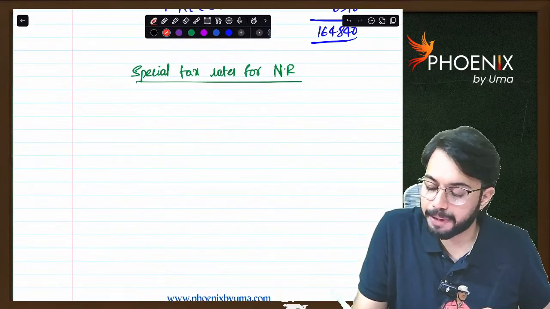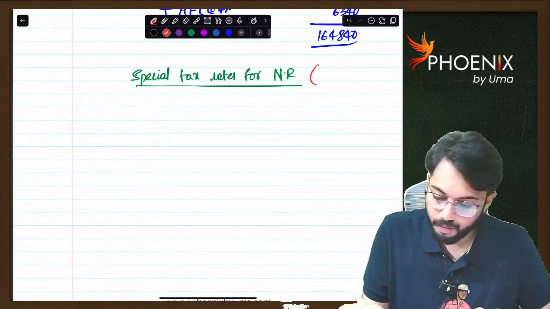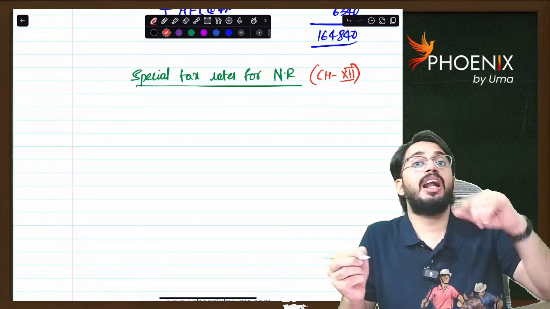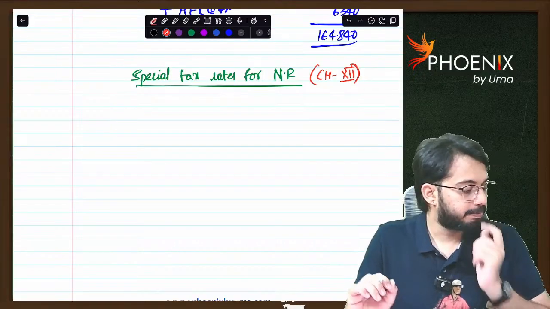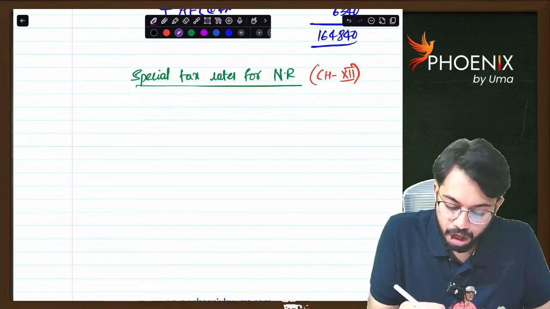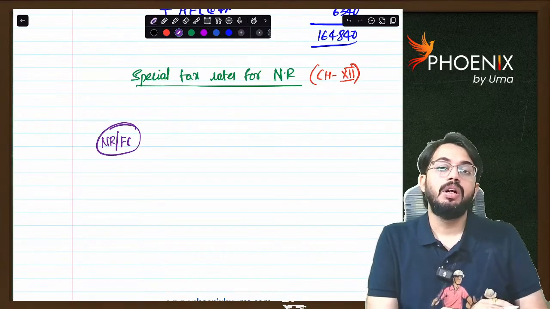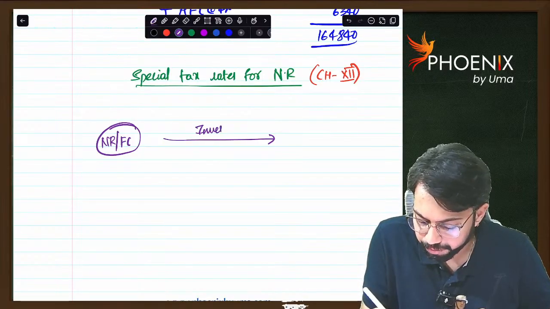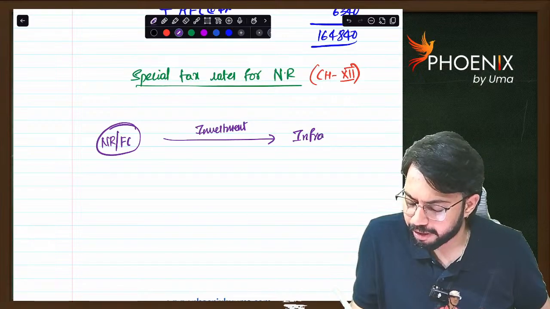This is chapter 12. See, NRI chapter 12A, non-resident chapter 12. Okay. There is a non-resident or foreign company. Non-resident or foreign company made investment in infrastructure debt fund, infra debt fund.